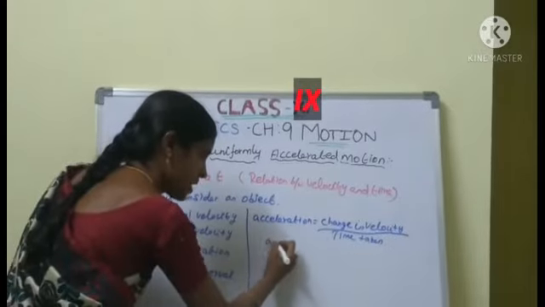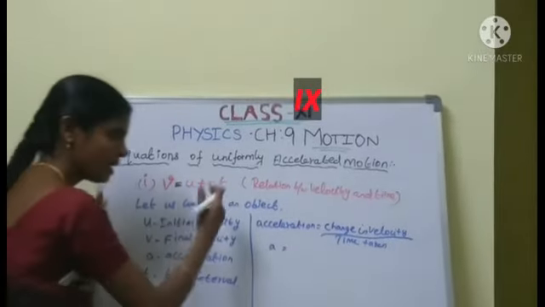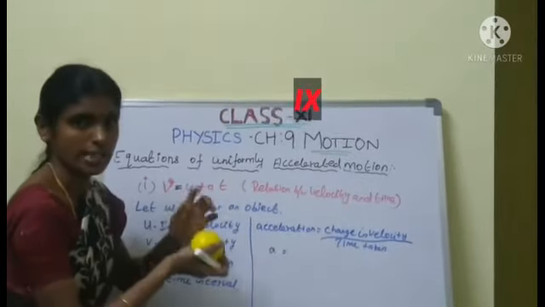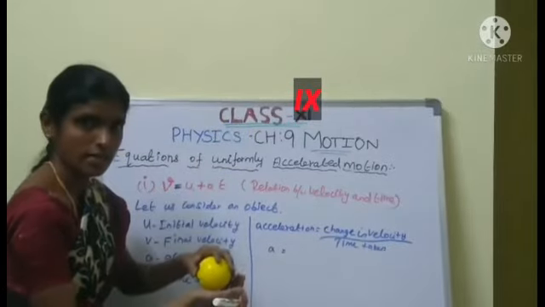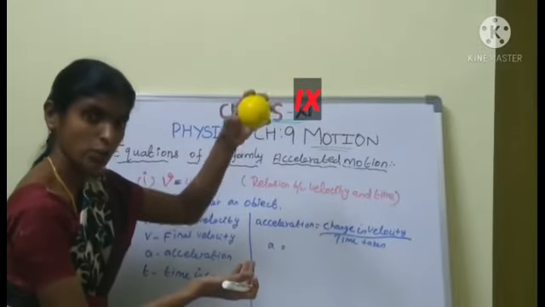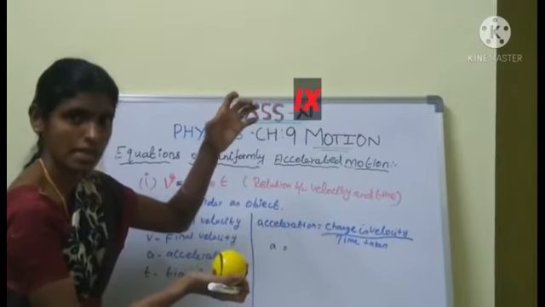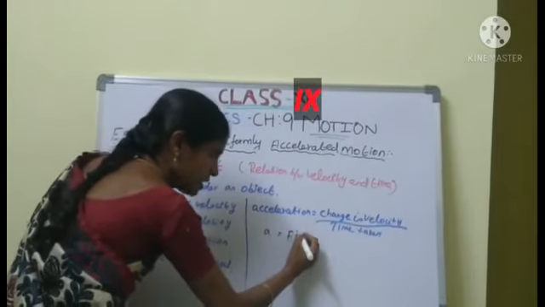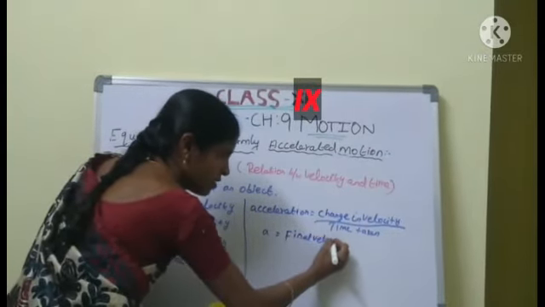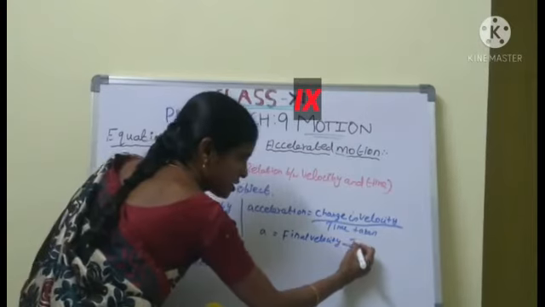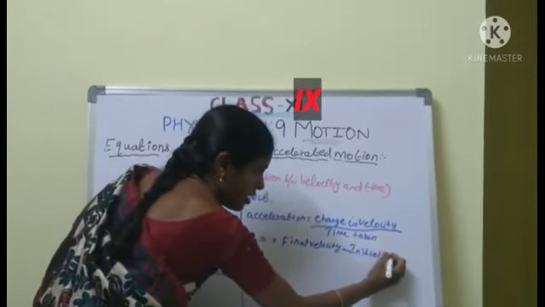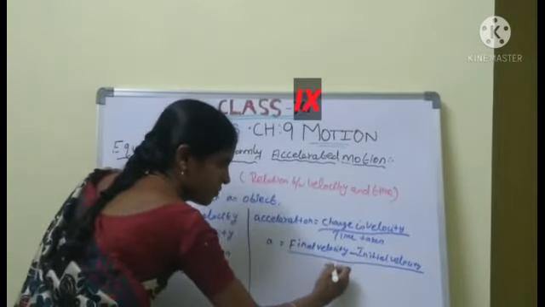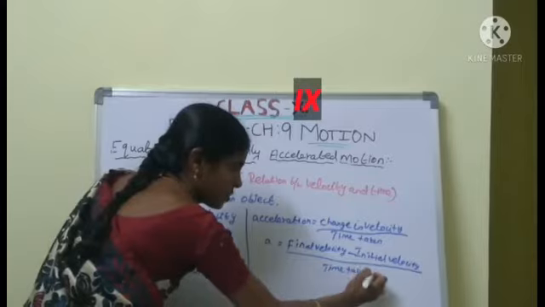Change in velocity means final velocity minus initial velocity. Here u equal to 0, and the final velocity v is something. So acceleration equals final velocity minus initial velocity, divided by time taken.